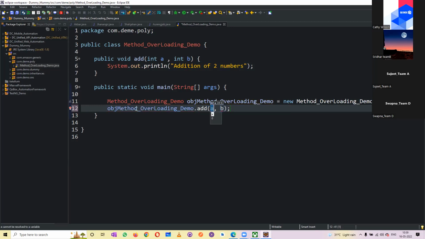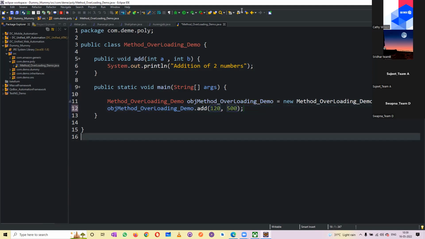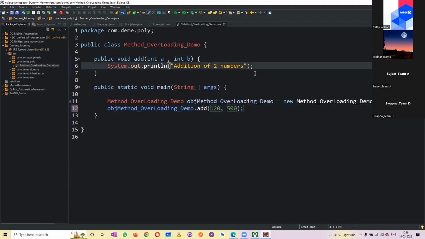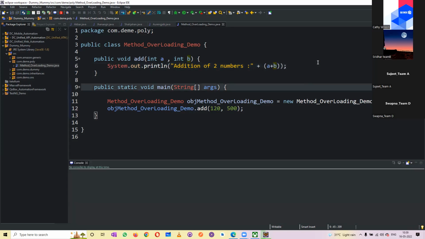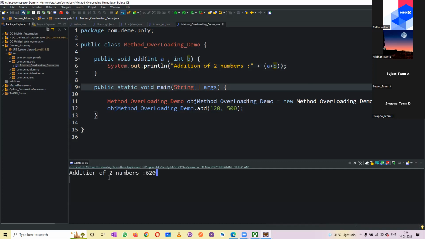Now calling the add method, I give 120 plus 500. Now the addition I need to do: I keep this in braces, A plus B. If I execute this, I get my value 620.